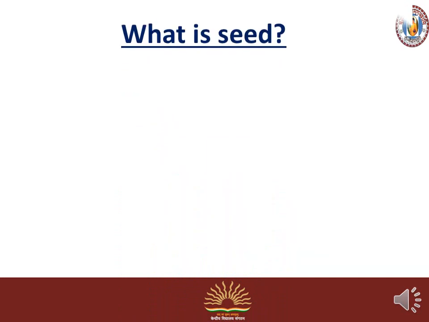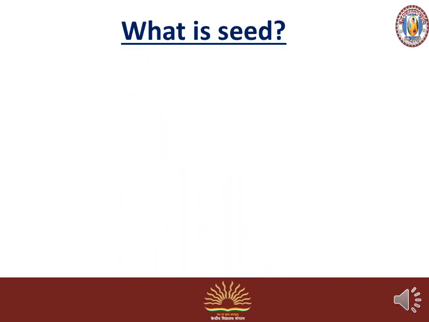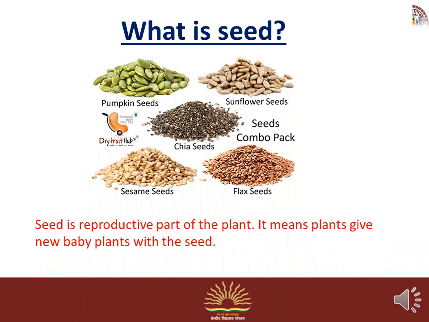What is a seed? You can see in this picture pumpkin seed, sunflower seed, chia seeds, sesame seeds, flax seed, etc. Do you want to know what a seed is? A seed is the reproductive part of the plant. It means plants give new baby plants with the help of seed. Seed is needed to give birth to a new baby plant.